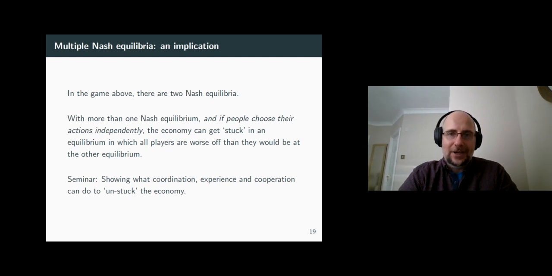In this week's seminars, we will show how we can solve this societal problem. It turns out that coordination between players may, in a way, unlock the potential of the economy to generate good outcomes for both its economic agents and society as a whole. So keep coming to those seminars.